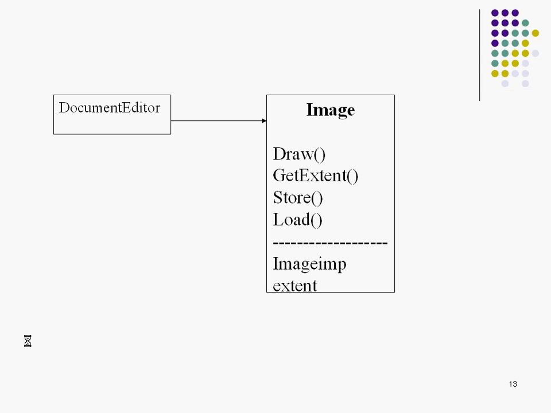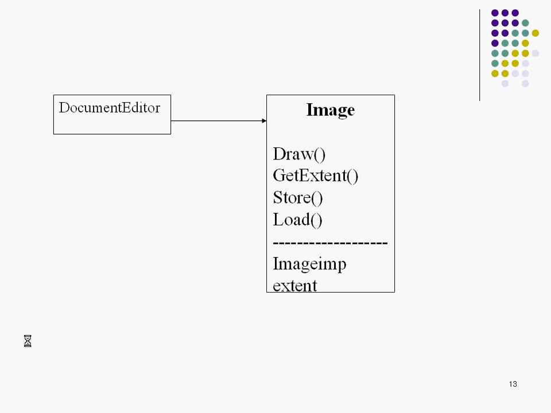For every picture in my document, there is going to be an image object. I would have one document editor object, which is a representation of my document, readme.doc for example.